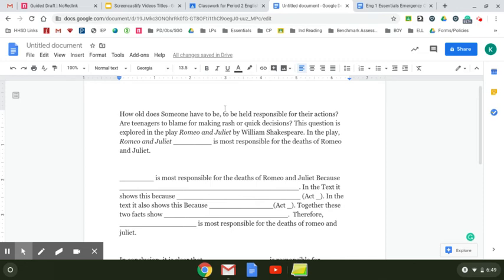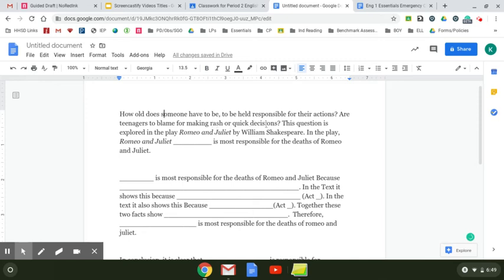How old does someone have to be held responsible for their actions? Here I notice someone is not a name. It's not at the beginning of a sentence. It shouldn't be capital. So I need to change that to lowercase. Are teenagers to blame for making rash or quick decisions?